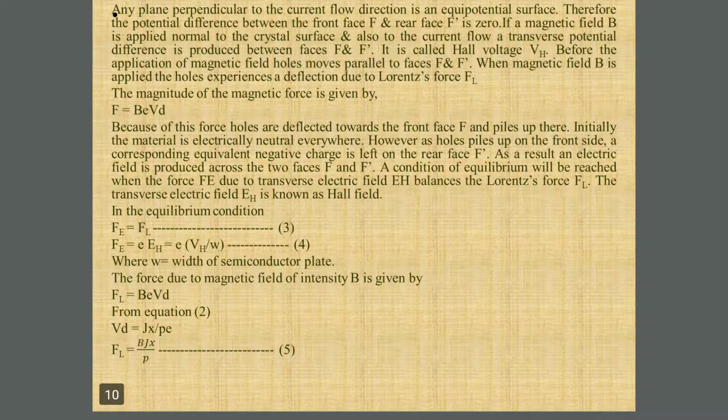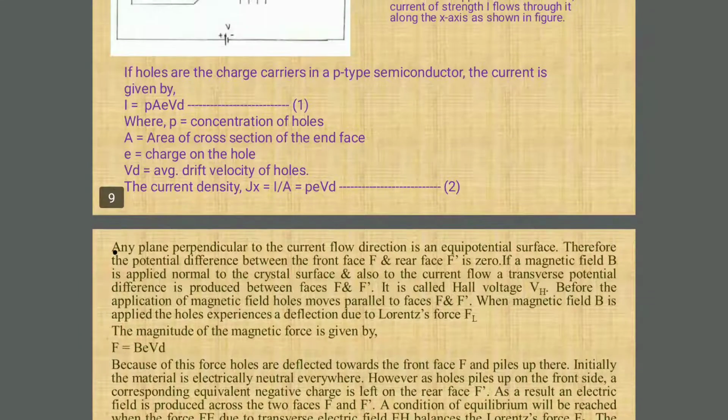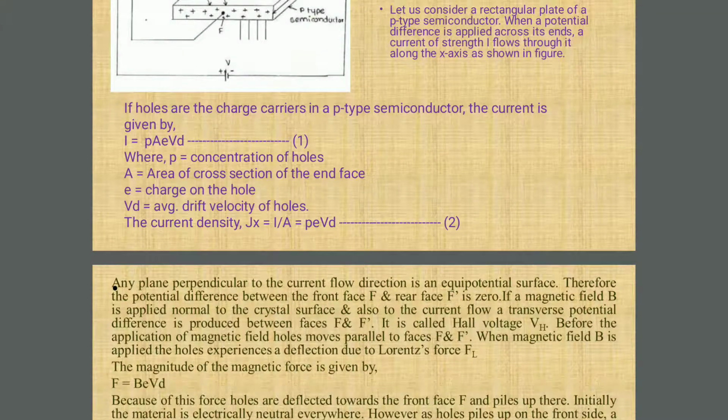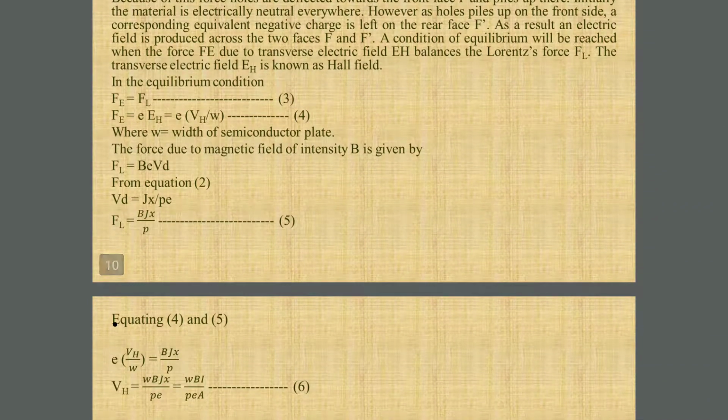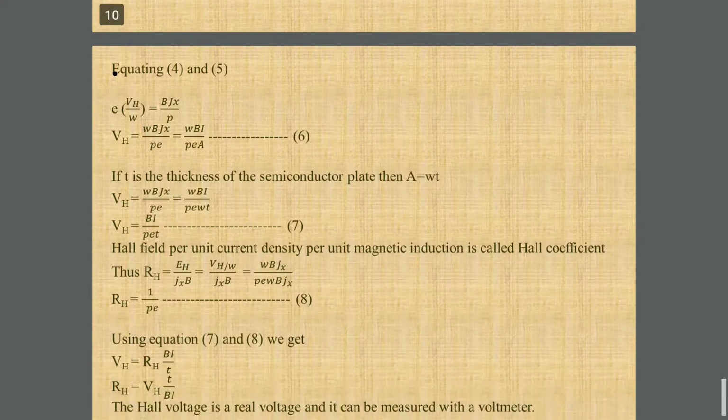The force due to magnetic field of intensity capital B, we know that is Fl is equal to BeVd. From equation 2, we can just modify that equation as Vd is equal to Jx upon Pe. If we see the equation number 2 in previous slide, it is Jx is equal to I upon A, which is equal to PeVd. So we are writing Vd is equal to Jx upon Pe by using equation number 2. So it becomes Fl is equal to BJx upon P after adjustment, that is equation number 5. We go to the next slide.